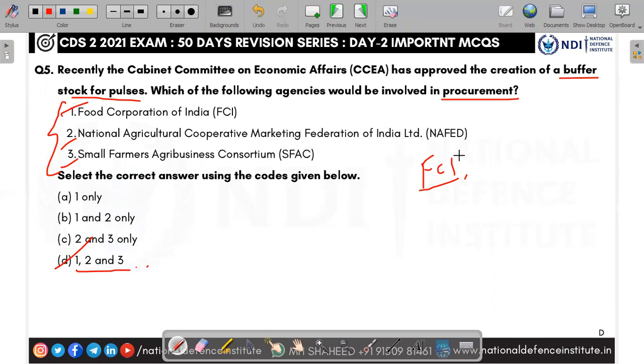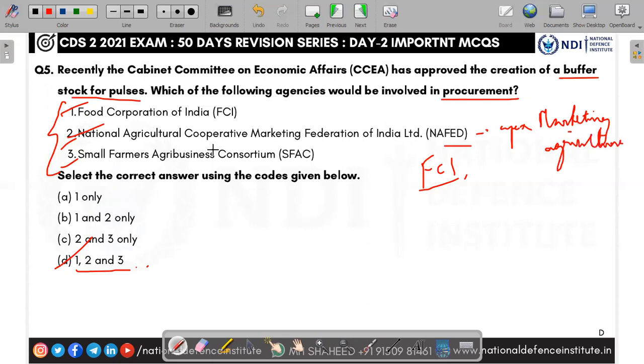From the warehouse, for the central government and also the state government, ration shops, cooperative societies and the PDS, Public Distribution System, get the food grains from the FCI warehouses only. Recently, 1 or 2 years before, the government also gave a role to NAFED, the National Agricultural Cooperative Marketing Federation of India. NAFED is the apex marketing agency of agriculture in India.